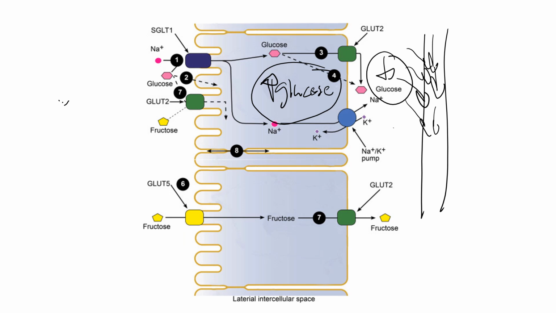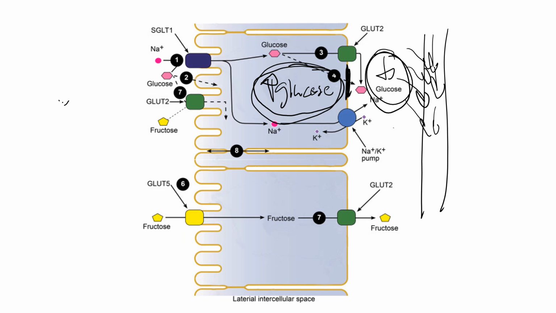So blood glucose levels stay very low in the interstitial fluid outside of these epithelial cells. Again, we're moving glucose, relatively speaking, from a higher concentration inside of the epithelial cell past the basolateral membrane into a lower concentration of glucose in the interstitial fluid.